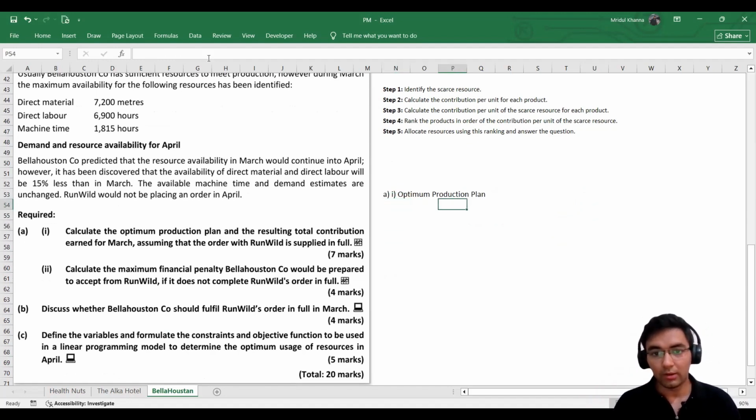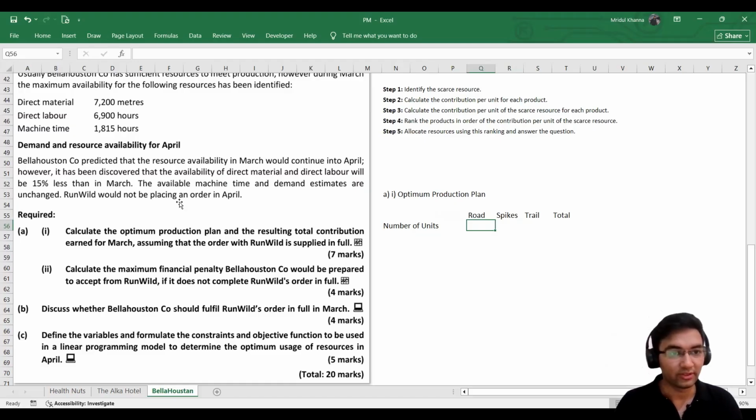Here we go. Before we write, it is necessary that we write the demand that we are required to meet. We need to write the number of units of each product we have to produce. So we have road, then we have spikes, and then we have trail. And here I'll write total, the number of units that we need. This is simple till now. We need to just identify what's the demand.